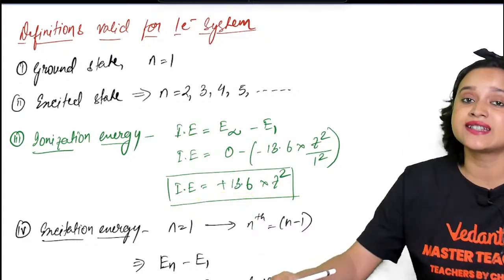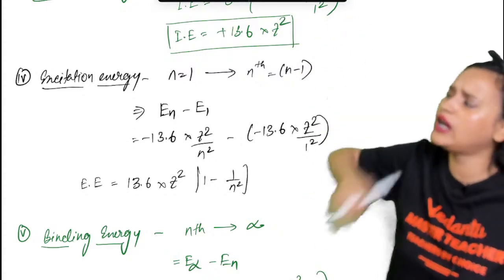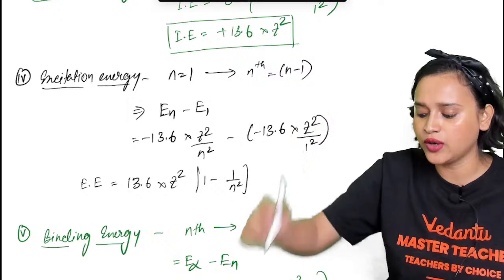Then we have something called excitation energy. That means from the ground state to the nth level, to any excited level, what is the energy you require?